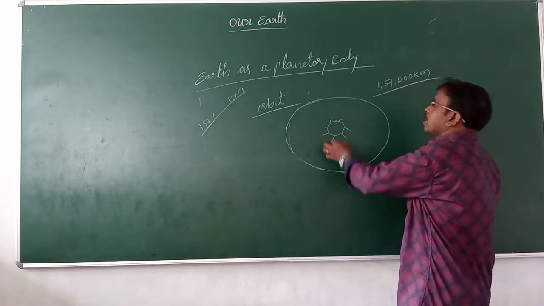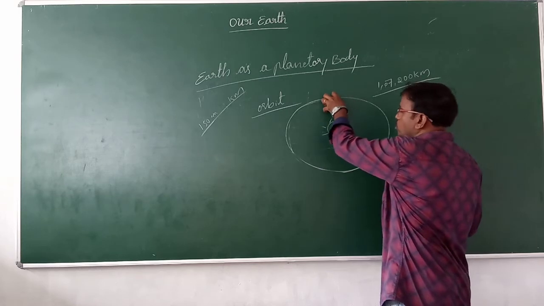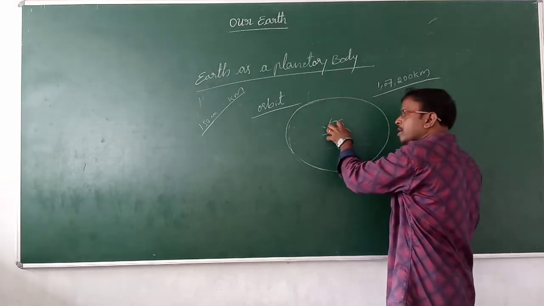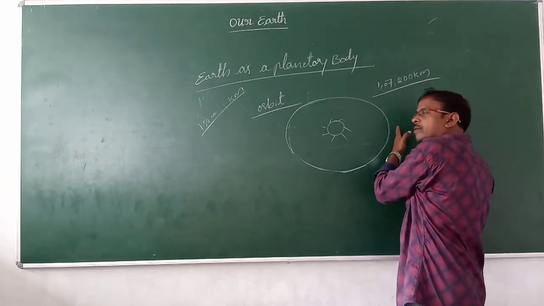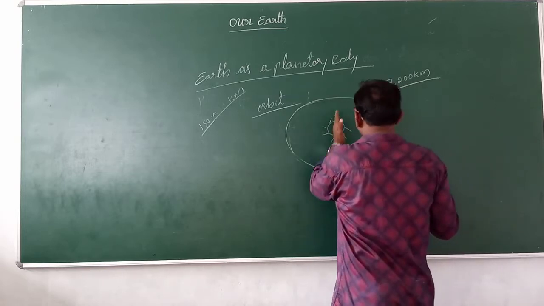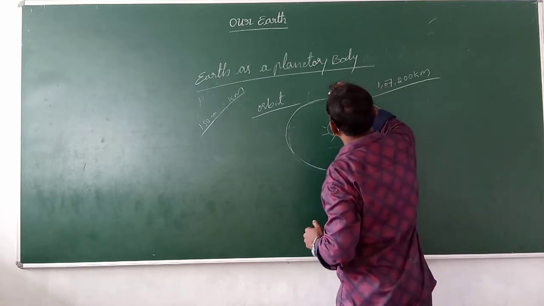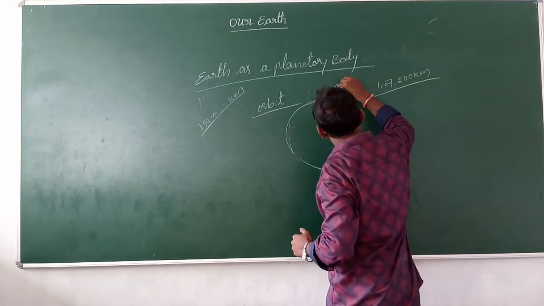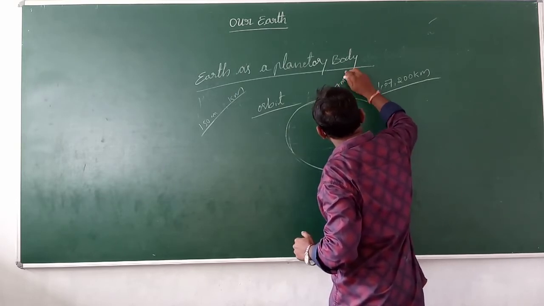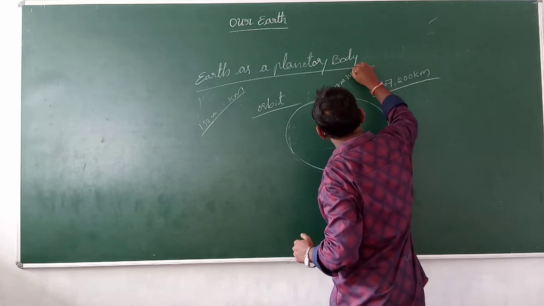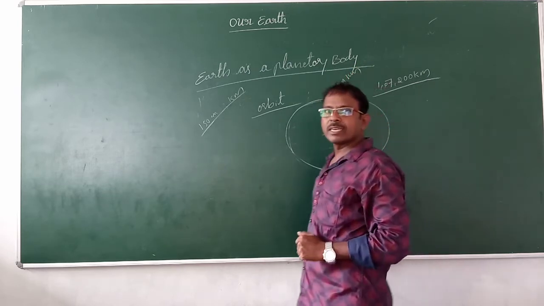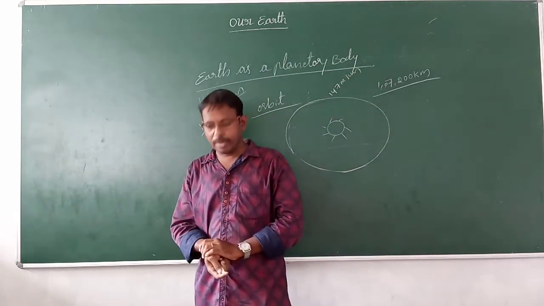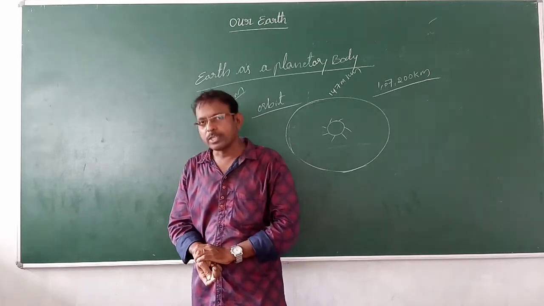Sometimes the Earth comes closest to the sun, sometimes farthest. When it comes closest to the sun, the distance is 147 million kilometers.